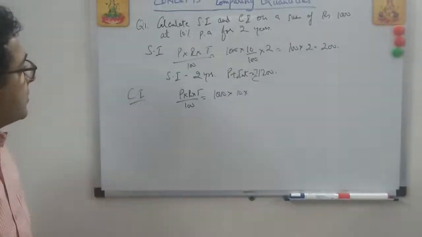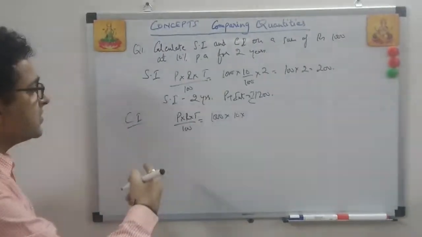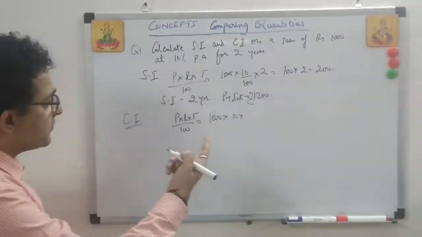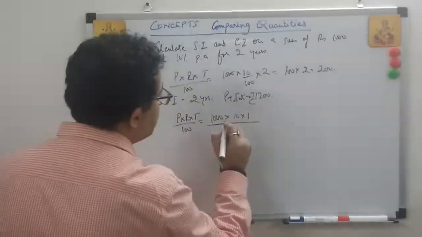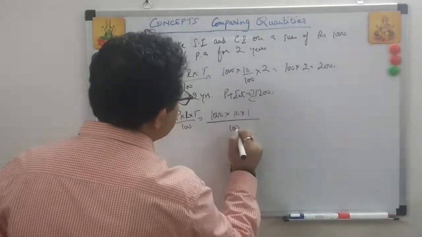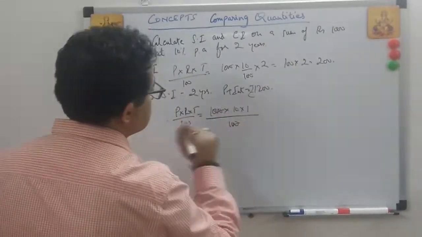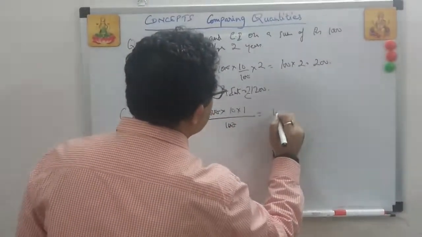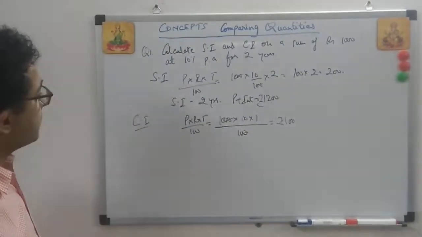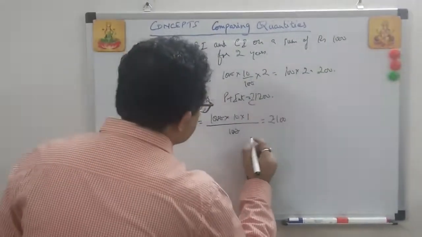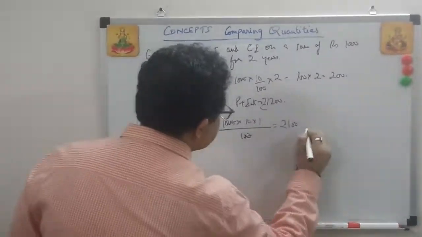Since I am explaining the concept of compound interest, we will do it individually, one by one. This is 100 rupees. This is the interest for the first year.